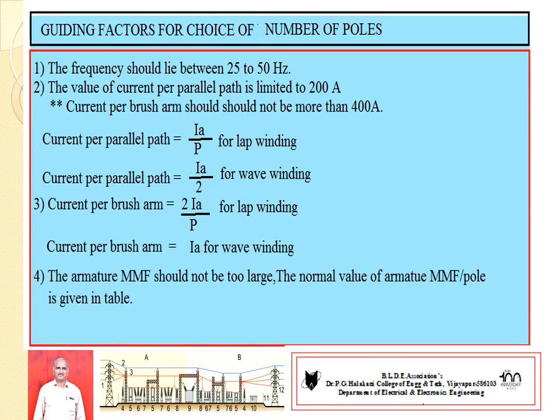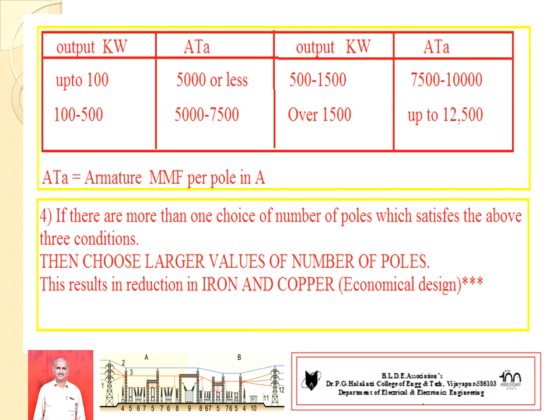Fourth point, the armature MMF should not be too large. The normal value of armature MMF per pole is as shown in the table. So you can see it depends upon rating of machine. For example, for output of machine up to 100 kilowatt, armature MMF per pole is up to 5000.